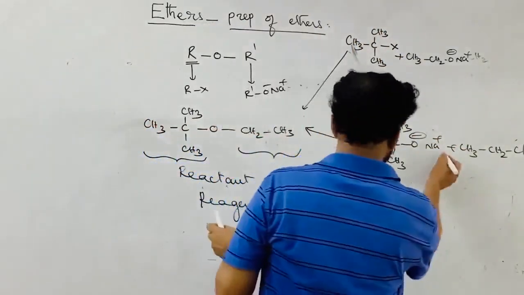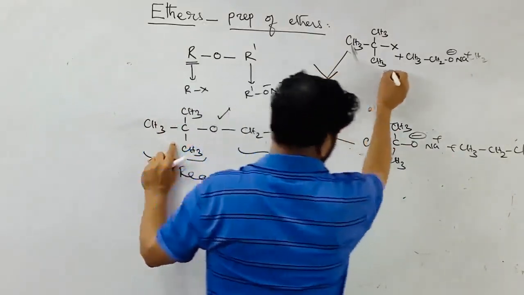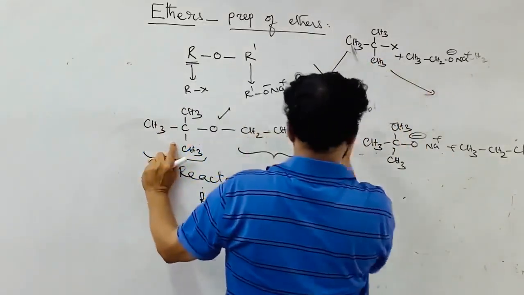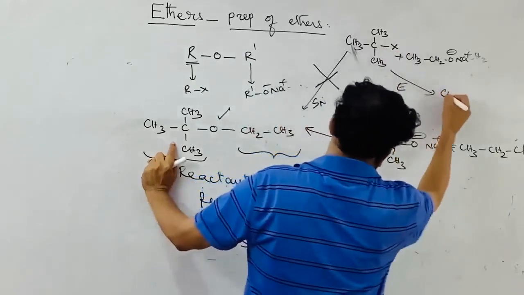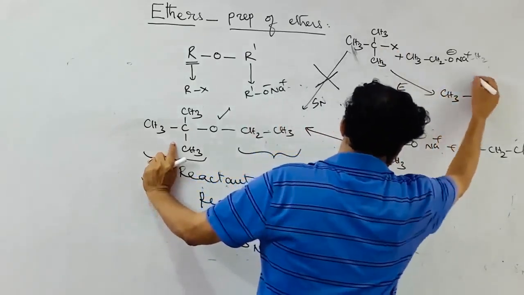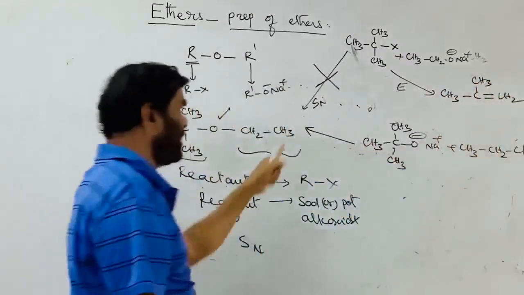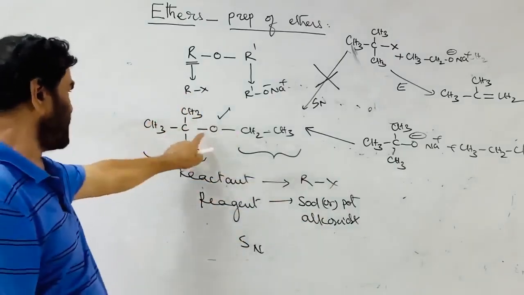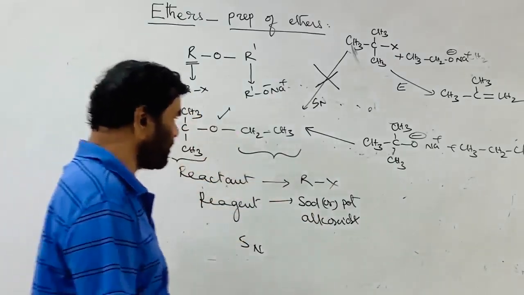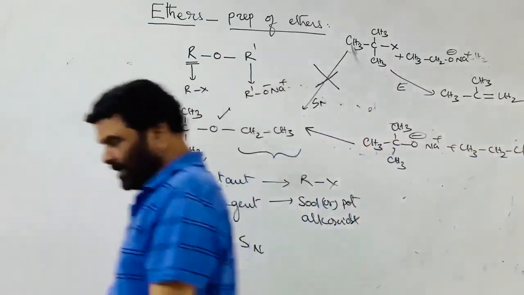Therefore, here the major product is not the substitution, not an SN reaction. Elimination takes place and isobutene, 2-methyl propene, is formed. That is the elimination product. The major product, tertiary butyl ethyl ether, is formed by the other method of preparation.